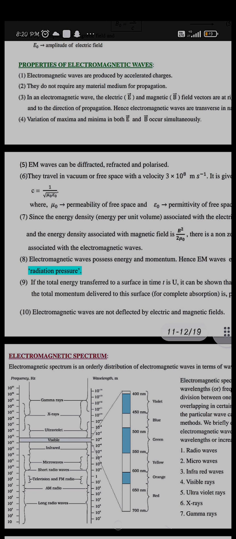The energy densities associated with the electric field and the magnetic field are non-zero. Electromagnetic waves always possess energy as well as momentum, which is given as radiation pressure. Electromagnetic waves are not deflected by electric and magnetic fields; they induce each other, but are not deflected by them.